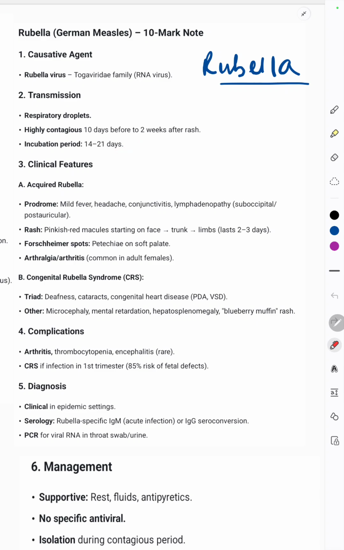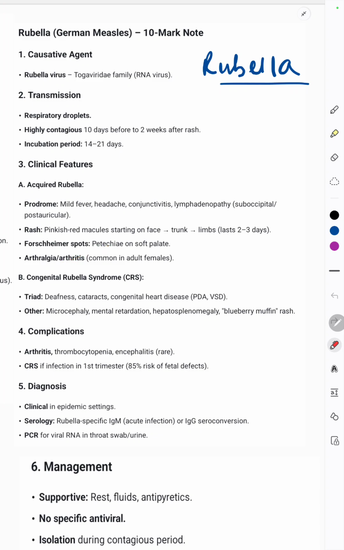The clinical features are: there is a prodromal phase wherein mild fever, headache, conjunctivitis, and lymphadenopathy can be present. Post-auricular lymphadenopathy is present. The rash over here is pinkish red macules. They start on the face, then the trunk, then the limbs. Forchheimer spots are seen. Forchheimer spots are the petechiae that are seen on the soft palate. And arthralgia or arthritis is common in females.